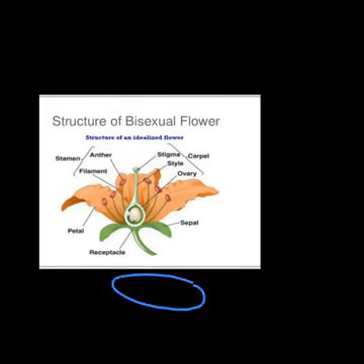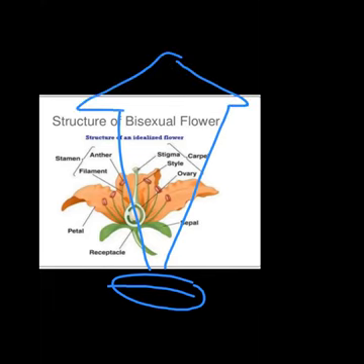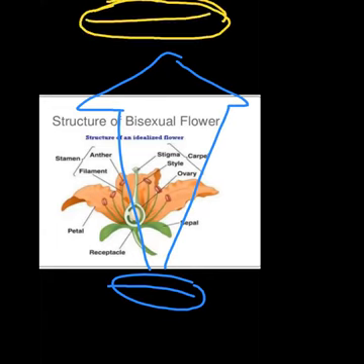अब देखते हैं anther में क्या है. Now children, if you look at the highly magnified structure of the anther, you will come to know it has two anther lobes inside. This is the one anther lobe and this is another. So these are nothing but first anther lobe and second anther lobe.